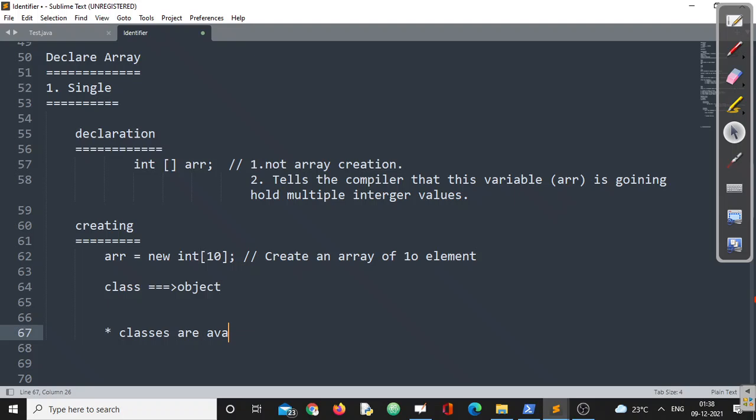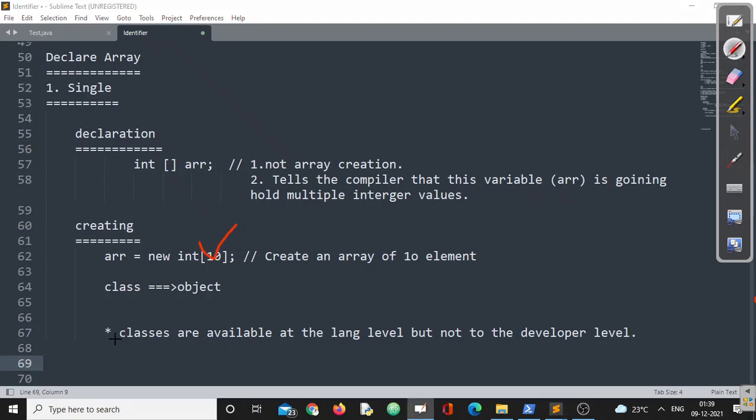available at the language level, but not at the developer level. Sir, you told only this is an object. Now you are saying these classes are available only at the language level, but not available for the developer level. How can you say that? Is there any proof? Yes, we have that proof.